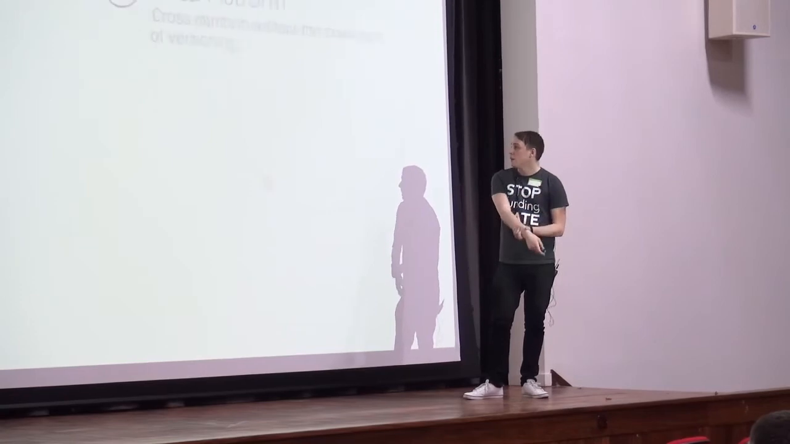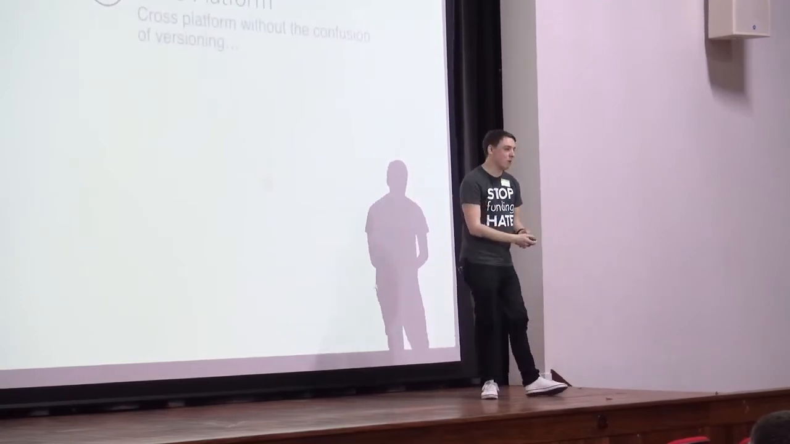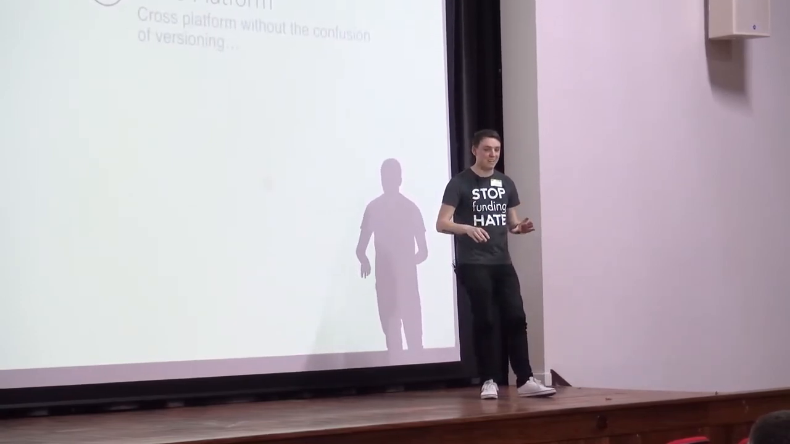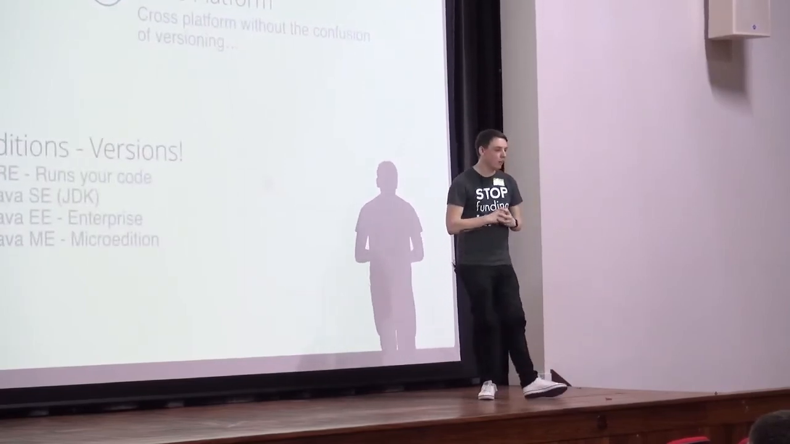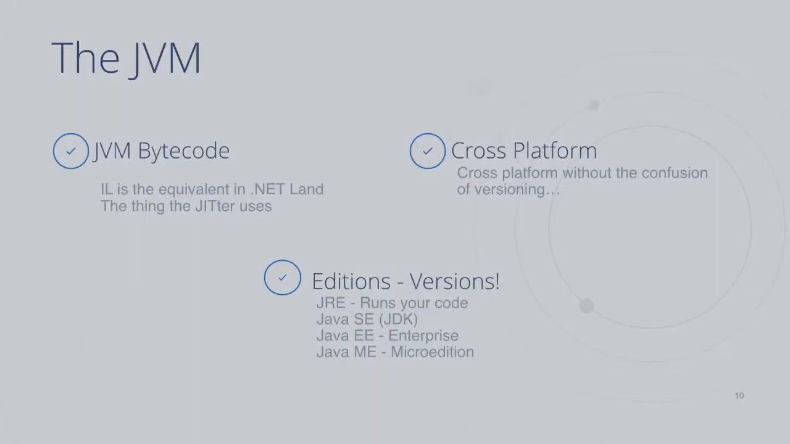We need to talk about the JVM a little bit, because that's where Kotlin is going to run. It's not the Java language, it's the JVM. JVM bytecode is the equivalent of IL in .NET land, so we really need to know about it. I'm not going to go into too much detail. It's cross-platform, and it has the crazy versioning of .NET Standard and .NET Core, except there's loads of crazy versions in Java too. So we have that problem there, sort of. It's just not quite as bad.